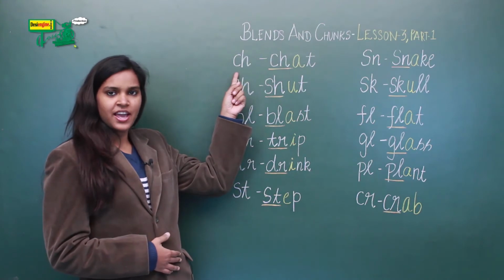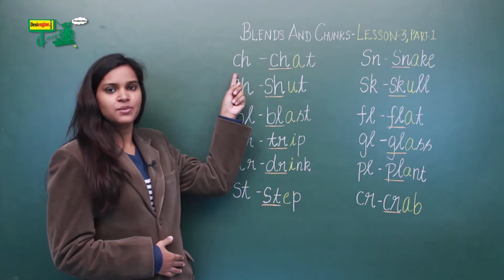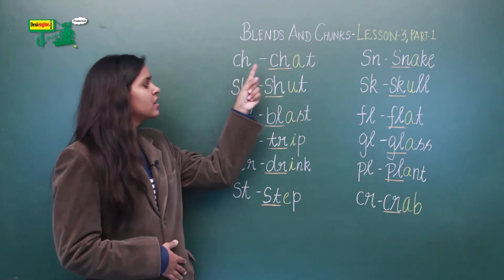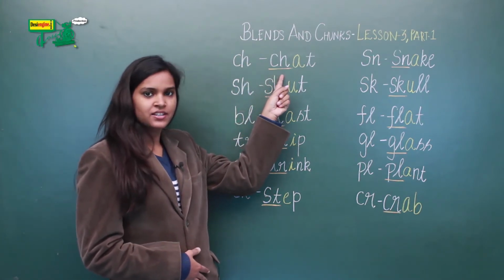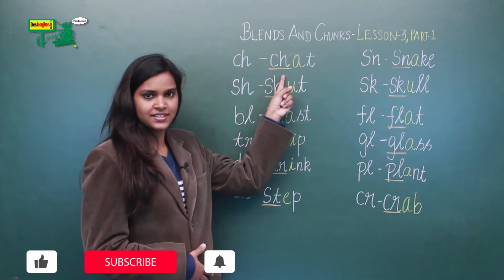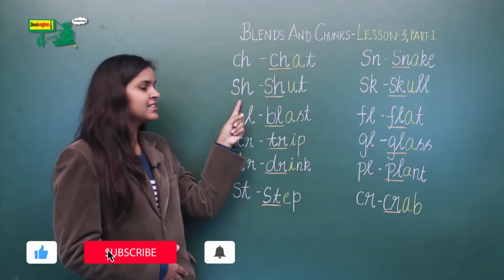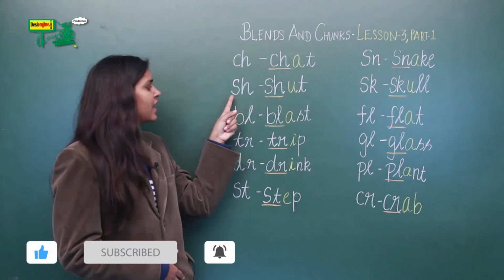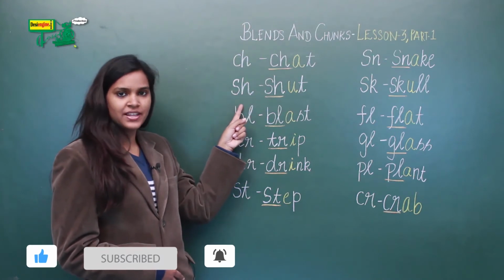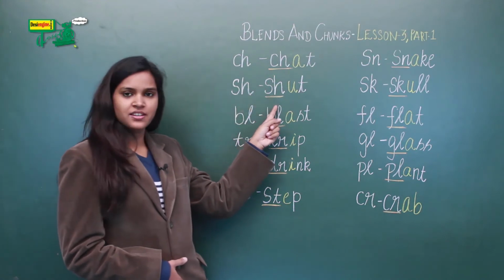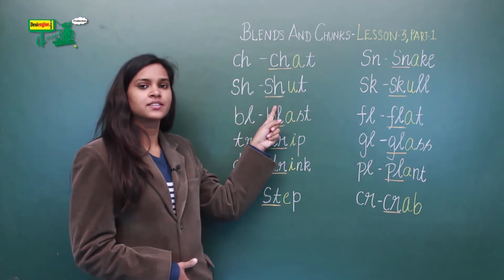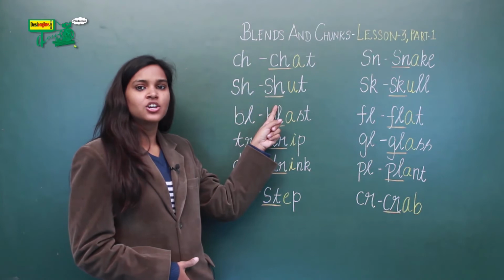The letters C and H, together they pronounce as ch. For example, in the word chat, it is chat. Let's come to the next letter. S, H, together they are pronounced as sh, as in the word shut. Say it again, shut.